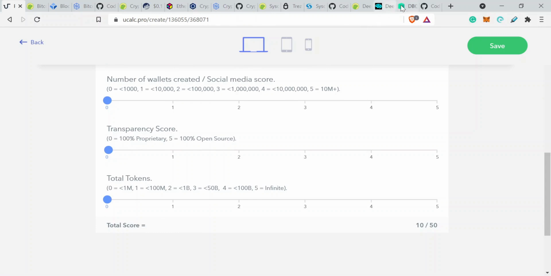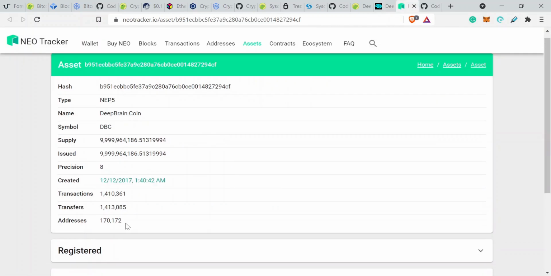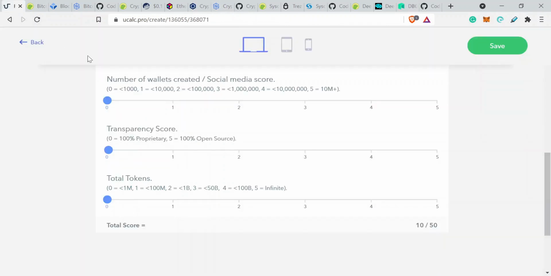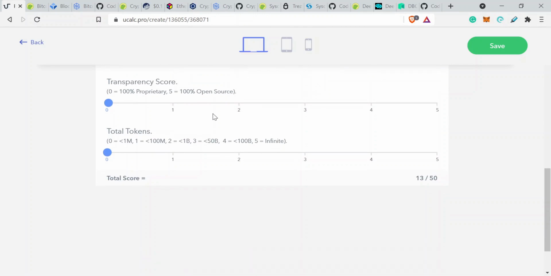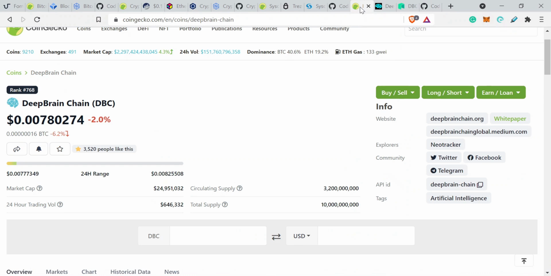Number of wallets, we can see this here, 172,000. So we're going to use that. That's going to be less than a million. Transparency score. Deep Brain Chain, if you have a read of the white paper, is actually quite a proprietary token.